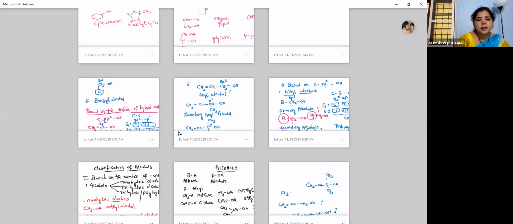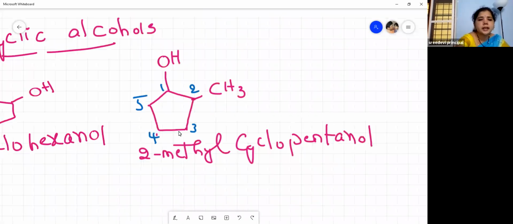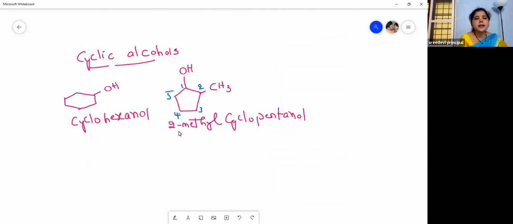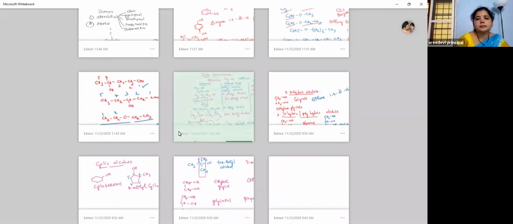And then I explained the cyclic alcohols also, isn't it? Let me recapitulate this. Cyclic means the carbons are in the fashion of a ring. They are arranged in a cyclic manner. It's not an open chain. It is a cyclic one. So cyclohexanol. And the other example I have given you is 2-methylcyclopentanol. Then we learned about the IUPAC nomenclature.